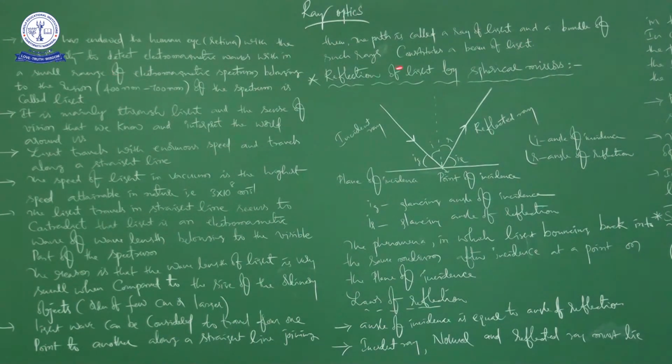From the starting to here we have been in a discussion about the nature of light, sense of vision, speed of light, and validity of ray optics when compared to wave optics. Right. Now we are going to enter reflection of light by spherical mirrors. Even though the heading is reflection of light by spherical mirrors, first the discussion is about plane surface, and then we are going for spherical surface.